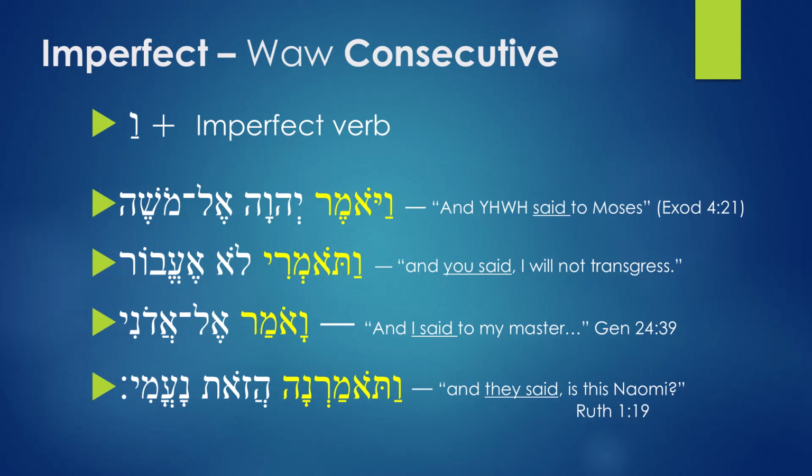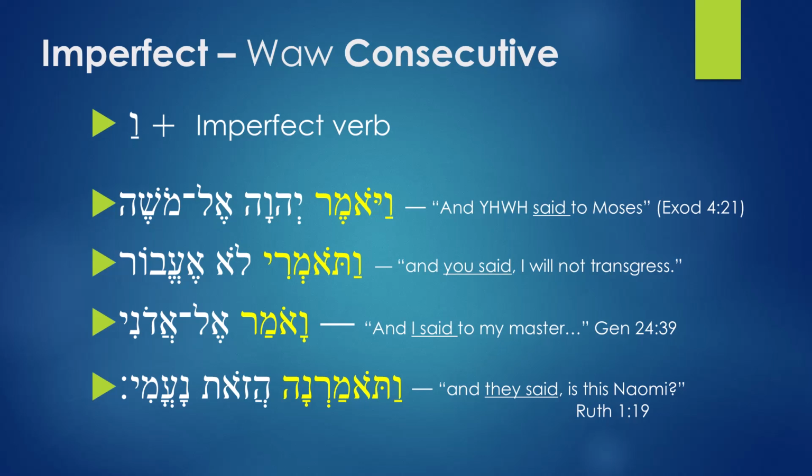Alright, let's look at examples. The first one we have is Wayomer Yahweh el Moshe. And this is translated as "and Yahweh said to Moses." That word that is being translated as "said" is Wayomer. Now, Wayomer is imperfect. Remember, imperfect verbs have prefixes. As you can see, all the examples that are highlighted are imperfect because they have prefixes. And so Wayomer is imperfect. It's coming from the verb amar. Amar means "he said." And so normally this was supposed to be translated as "he will say."